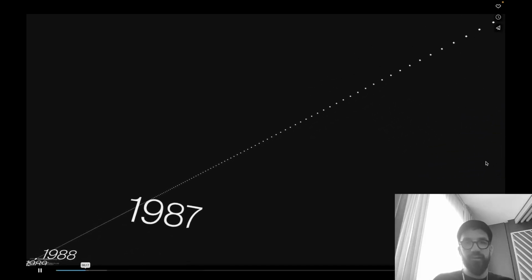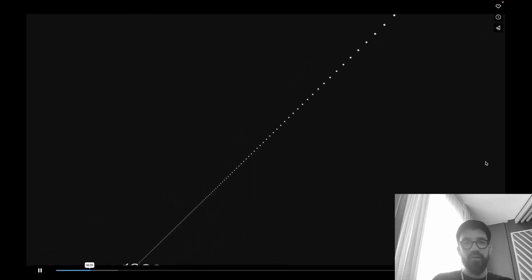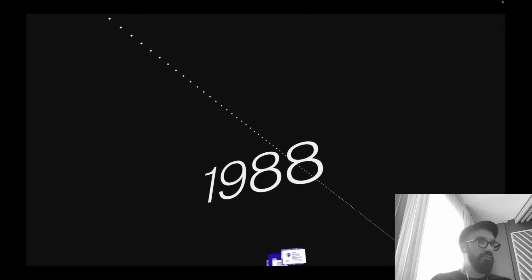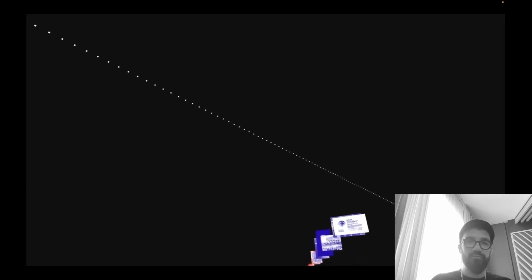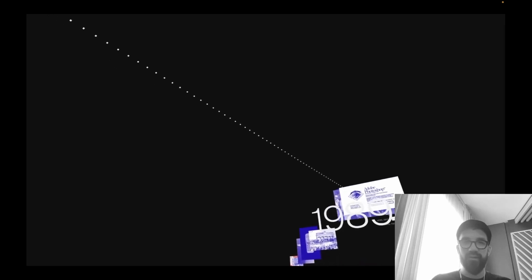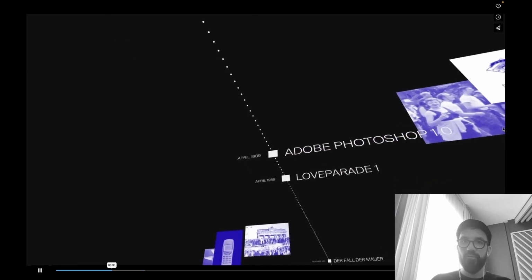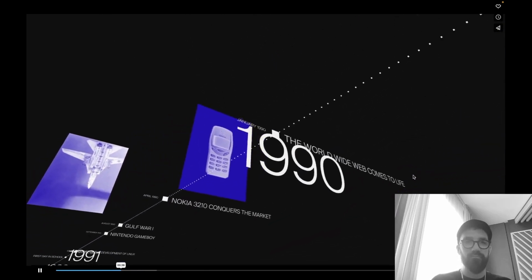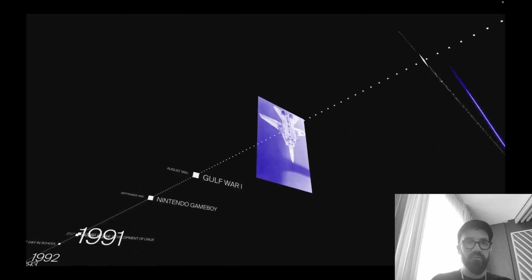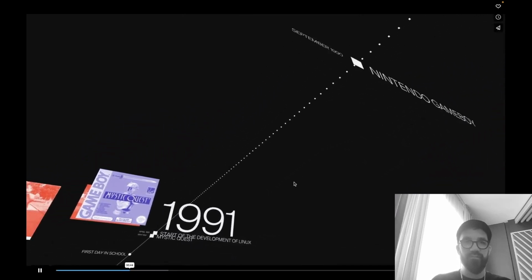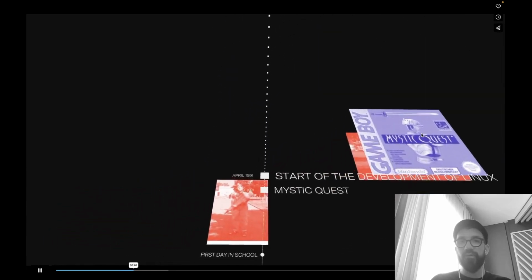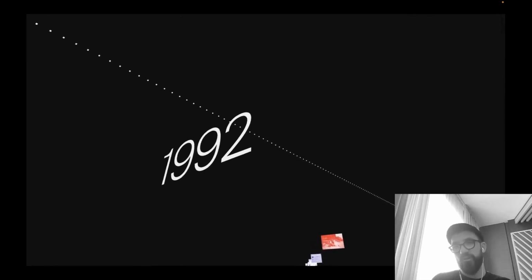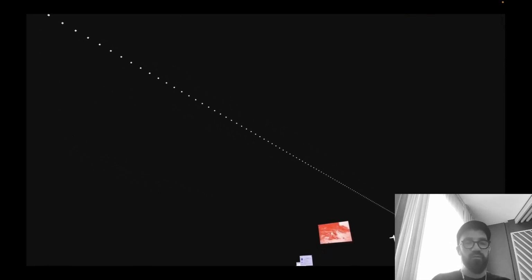As you can see, in the beginning it goes through all these years. And in the beginning of my life, there was not a lot of material because I didn't have the photos and the material. But it gets more. Adobe Photoshop was invented here. The fall of the Berlin Wall. The Nintendo Game Boy has been released, and here, blue is the global level and red is the private level. Actually, this is a very abstract way to color these photos. You cannot see much on them.